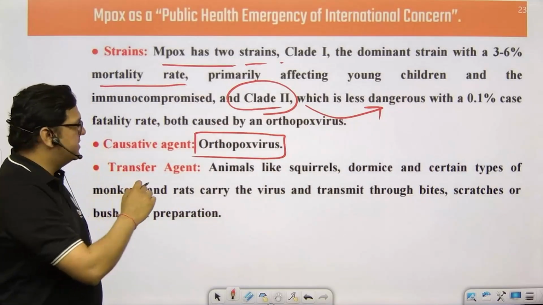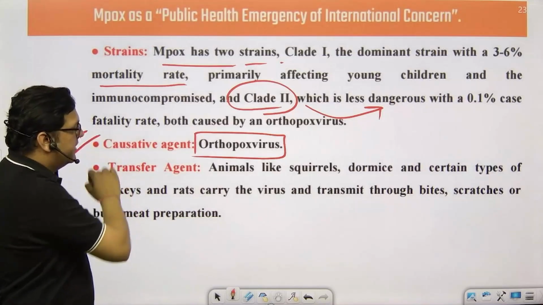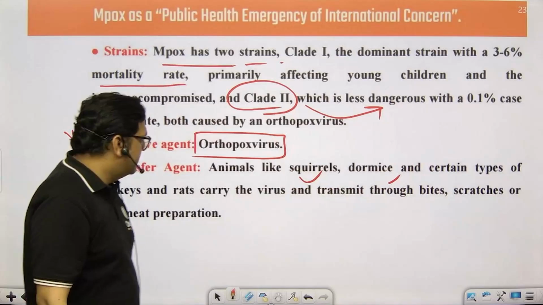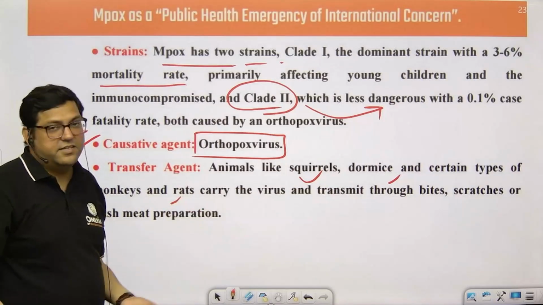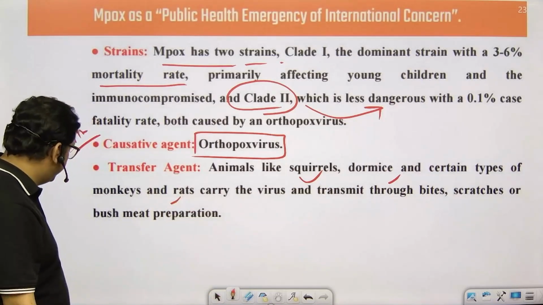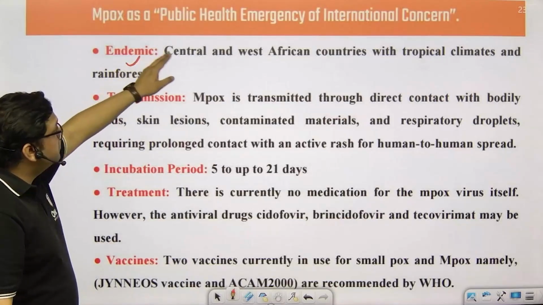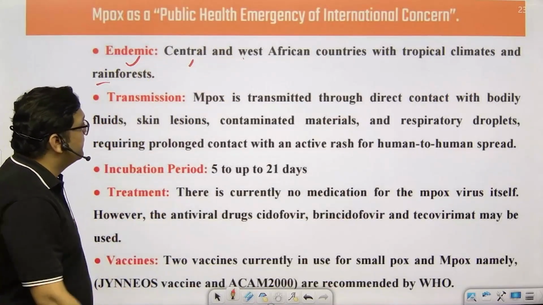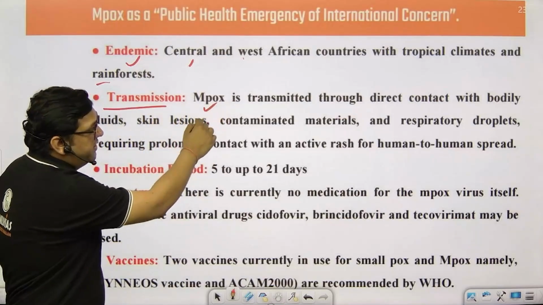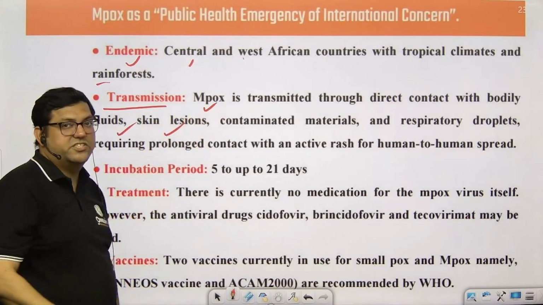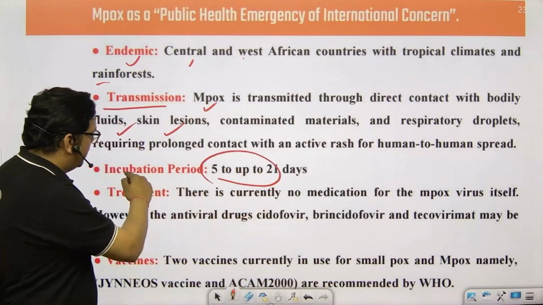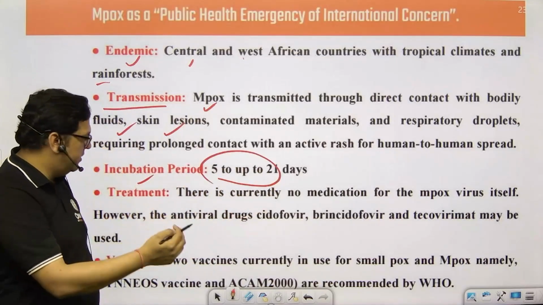So pox virus is there. I've just told you, the agents are basically animals. So it's a zoonotic disease. Squirrels are there, some dormice are there, some rats are there. They are basically the reason for transmission. It is endemic to Central and West Africa, some tropical countries, like rainforest countries. Transmission is basically direct contact, bodily fluids, skin lesions, contaminations, all those things. There is a 5 to 21 days incubation period where the symptoms will not be seen.